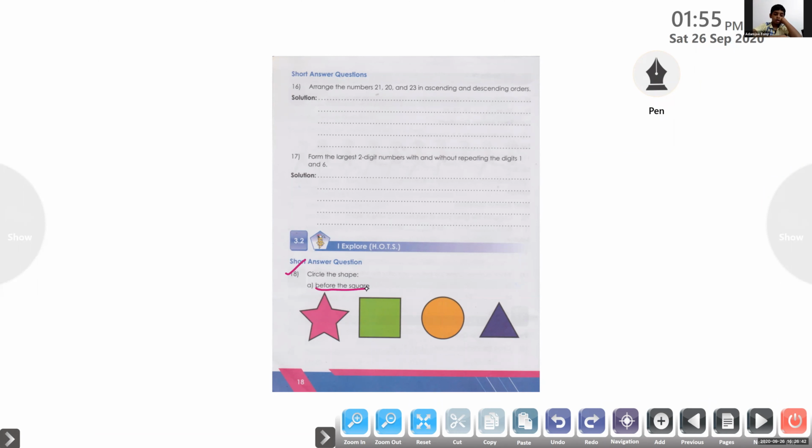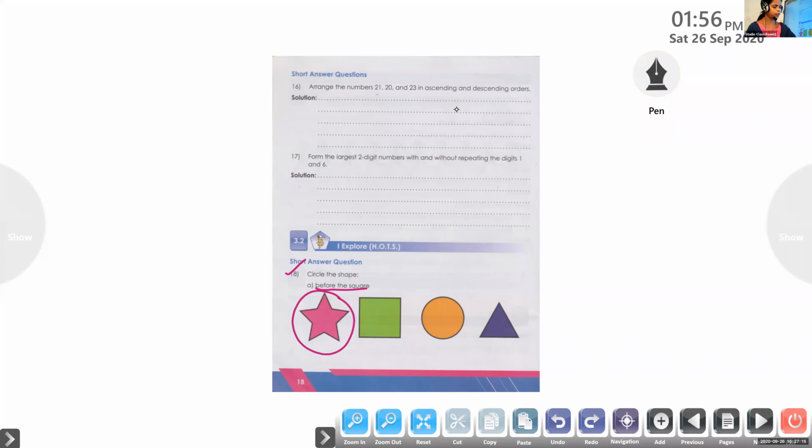Before square means in front of square. Which shape is in front of square? Tell me louder. Star. Very good, very good. So star we can circle. So the answer is star.